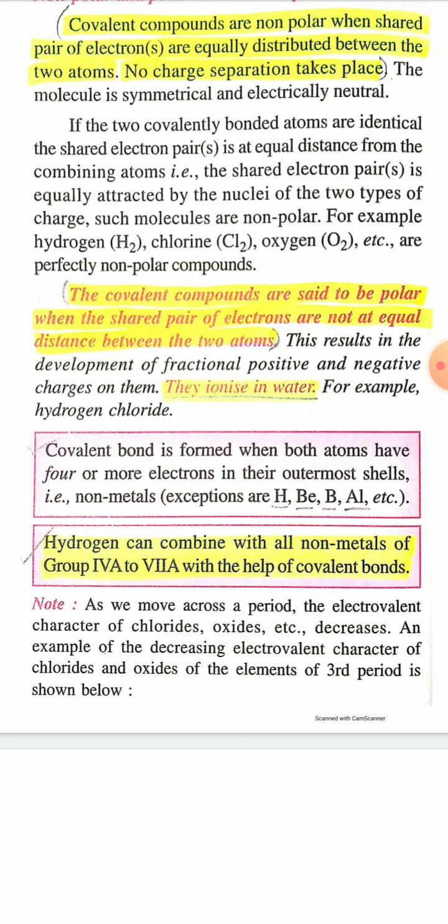Except hydrogen has 1 electron in the outermost shell, but hydrogen can combine with all non-metals of groups 4A to 6A, 7A, with the help of covalent bond.